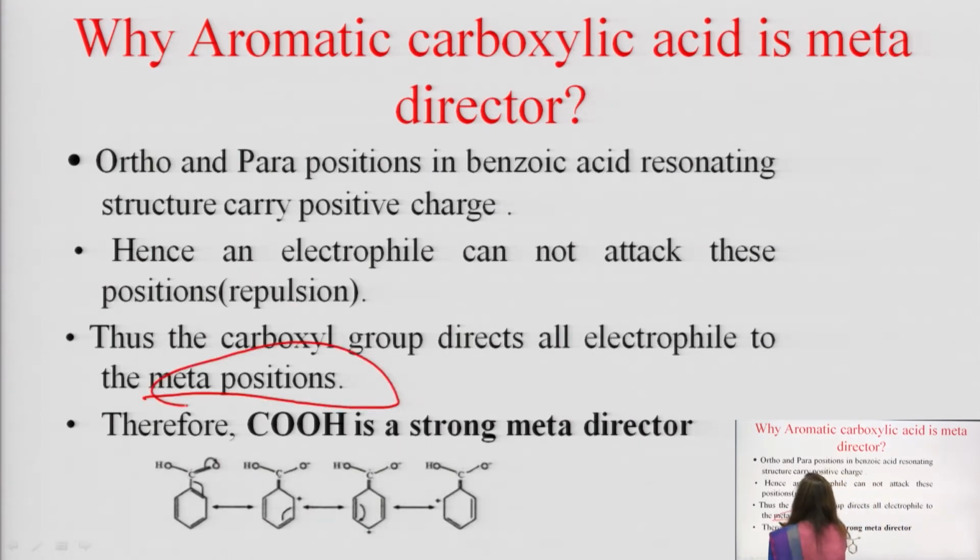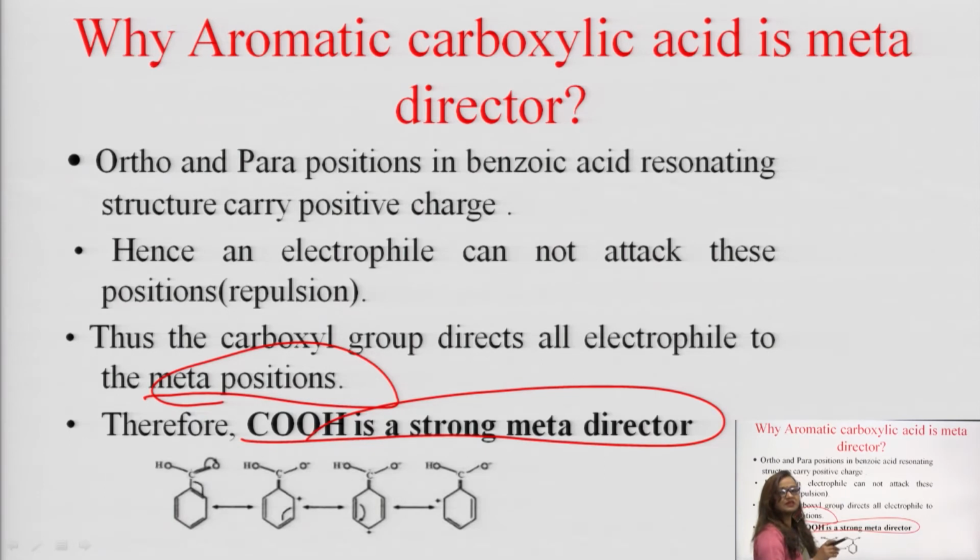Thus, it has been said that COOH is a strong meta director, meaning if any electrophile wants to attach itself to aromatic carboxylic acid, then it always directs that electrophile to the meta position. Okay.